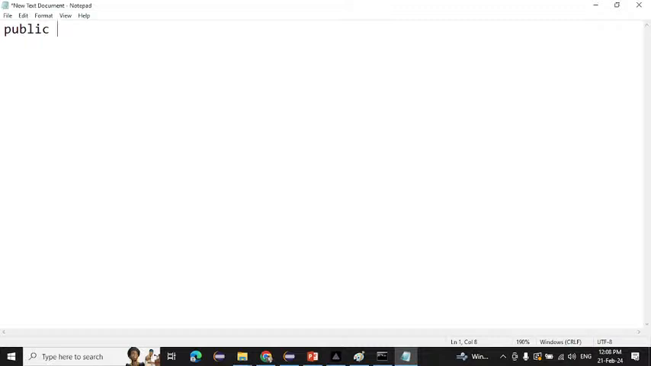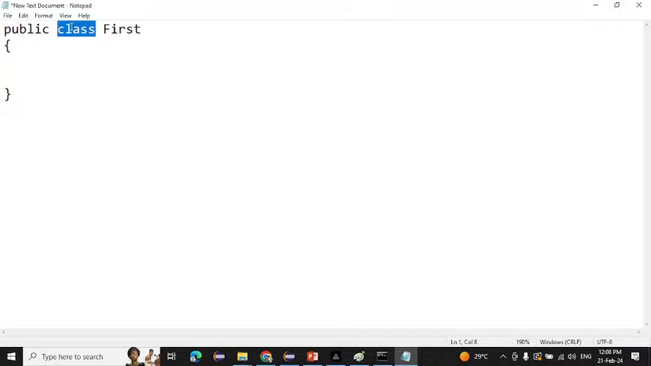So the first thing we have to write is the access modifier. Then we need to write class, and after that we need to write a class name. Any class name you can give. Suppose I am giving it here as first. After that, curly braces open and curly braces close. So what is meant by curly braces open and close? This is the curly braces, you can see that. This is the access modifier. This is the class, which is called the keyword.